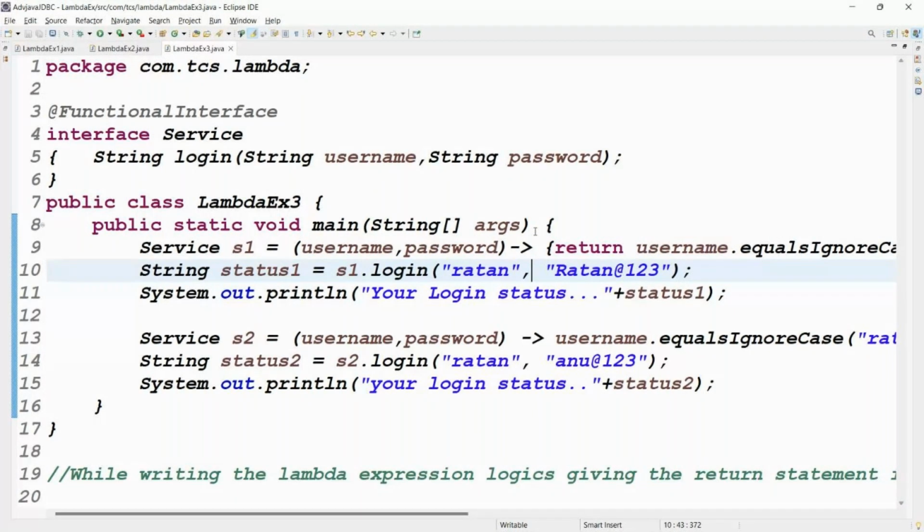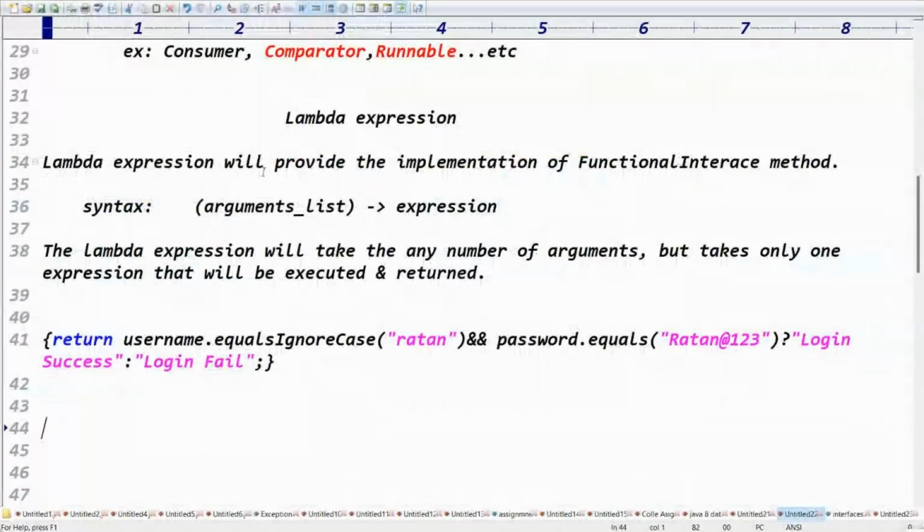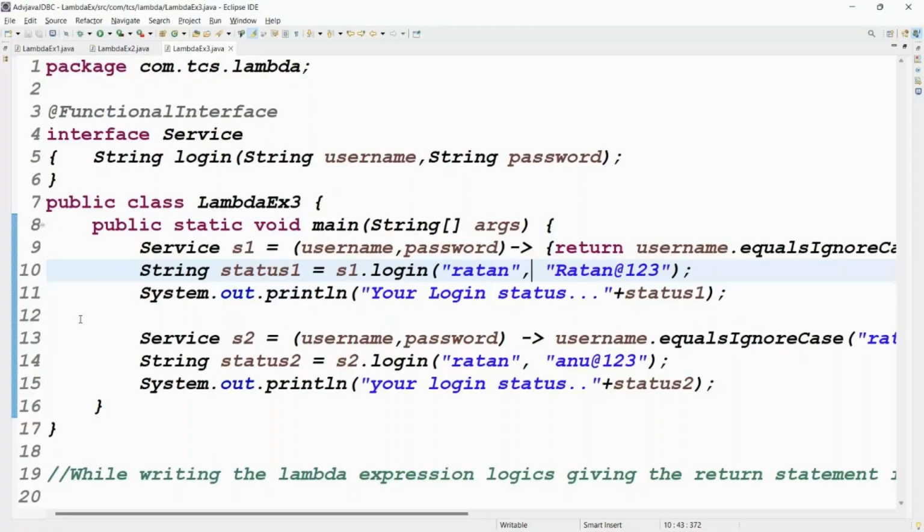Lambda syntax is what? Arrow. Before the arrow is the argument. After the arrow, the expression. Lambda expressions will work only with functional interfaces. If it is a normal interface, will the lambda expression work? No. Lambda expression will work only in the case of a functional interface. With a normal interface, it will not work, because a lambda expression provides only functional interface methods. That's the point.